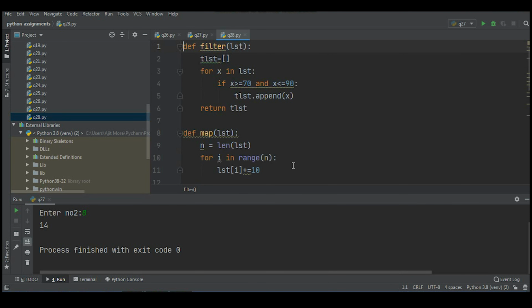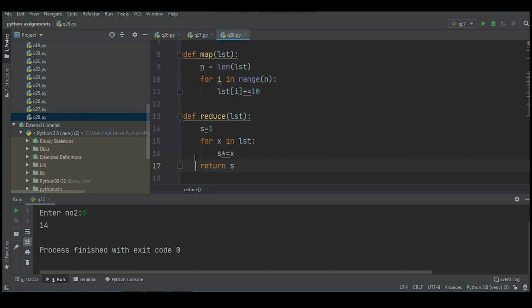So let's recall. We created one function filter, to that I passed one list. We created, internally, a temporary empty list. Then each element from the given list I fetched using a for loop. I checked whether it is greater than or equal to 70 and less than 90. If yes, I added it in my temporary list, and then I returned my temporary list. Now what is map doing?